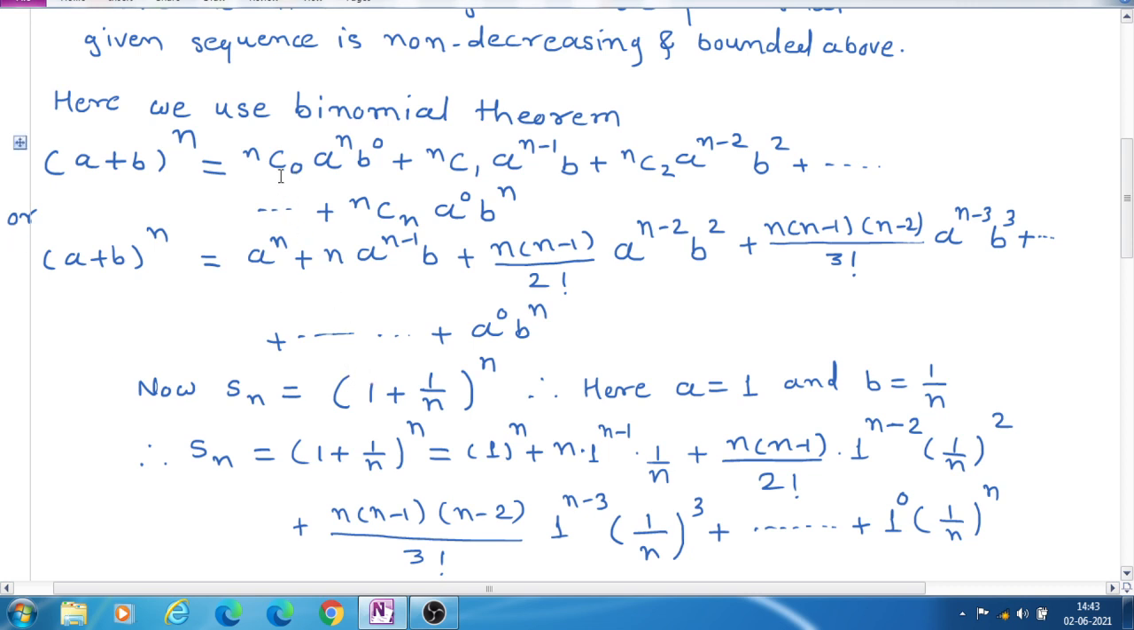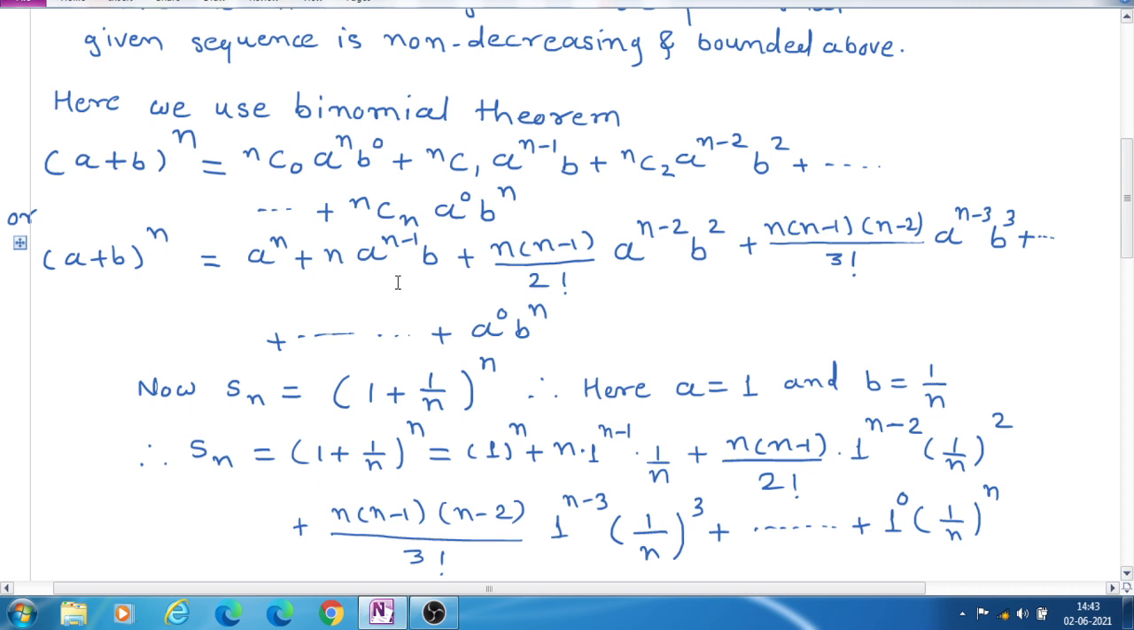Now if we put the values of nC0 and so on in this formula, the value of nC0 is 1. Therefore a raised to n, and the value of b raised to 0 is 1. Therefore the first term is a raised to n, plus next nC1, and the value of nC1 is n.